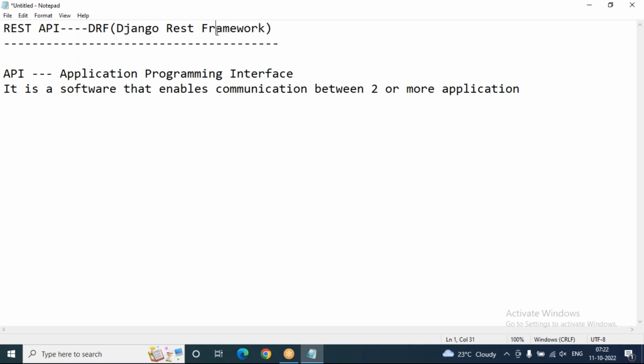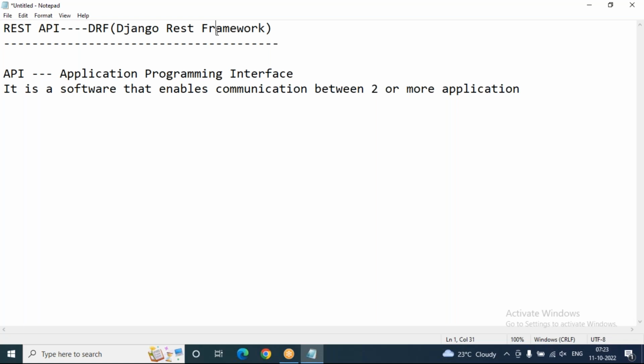Just like creating a Django project, where we create a virtual environment and install Django, the same thing applies here. Without installing Django REST framework, we can't create APIs. Django REST framework allows you to create RESTful APIs, a simple way to transfer information between the interface and the database.